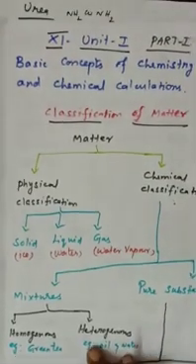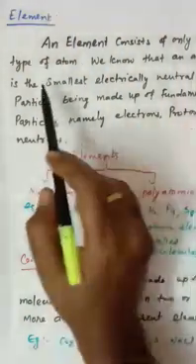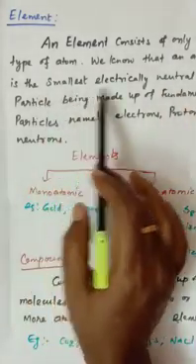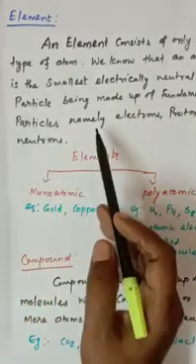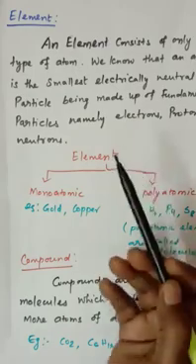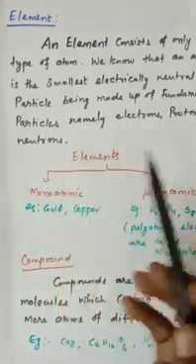Next, we are going to see separately elements as well as compounds. What is meant by elements? The element consists of only one type of atom. We know that an atom is the smallest electrically neutral particle, made up of fundamental particles, namely electrons, protons as well as neutrons. We know that already. The atom is made up of three particles: electrons, protons as well as neutrons.